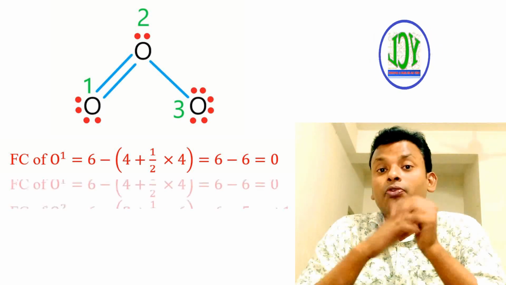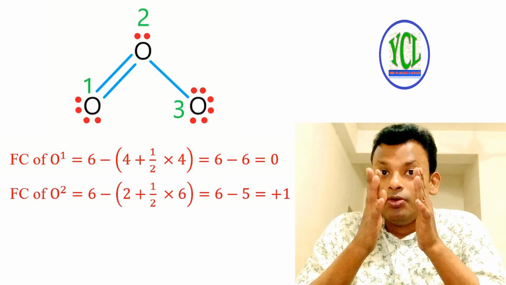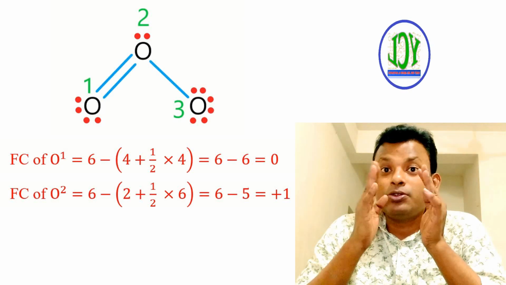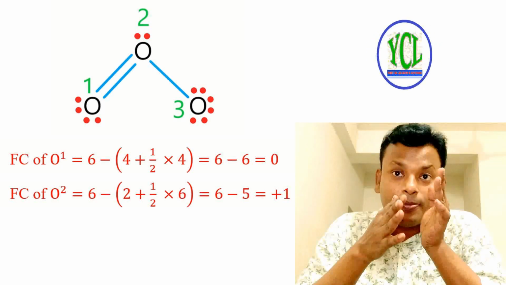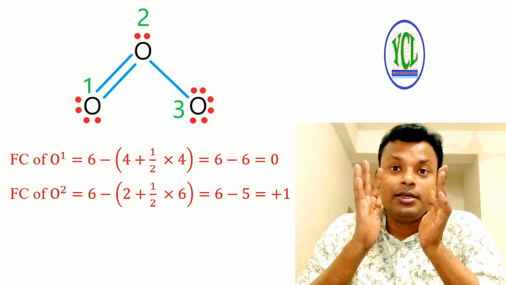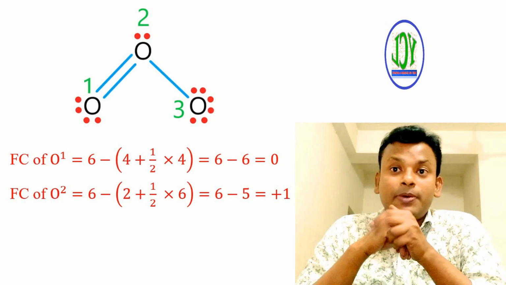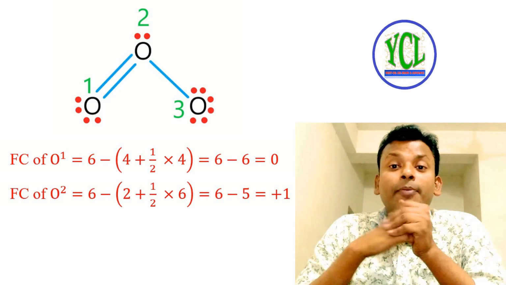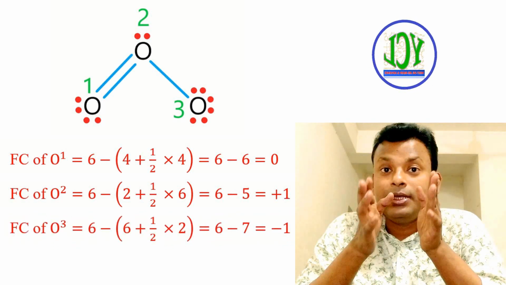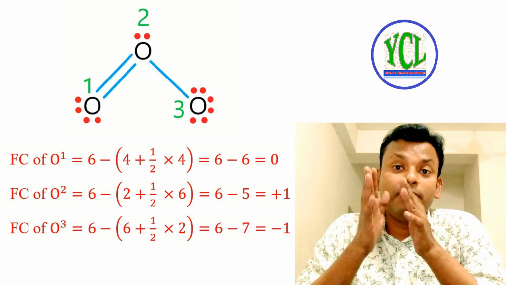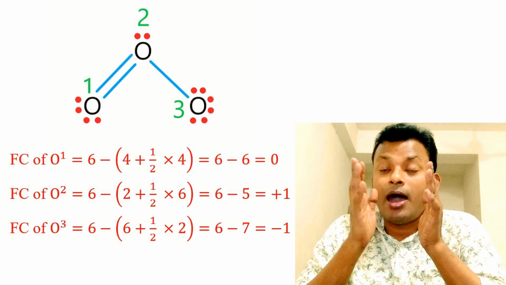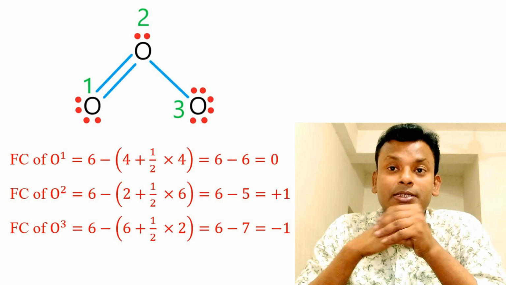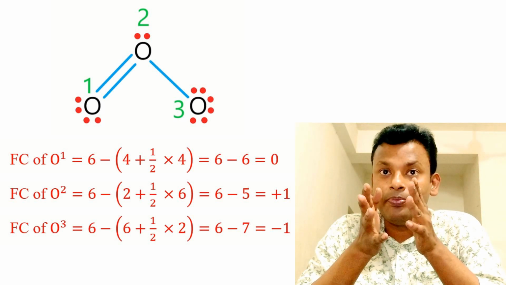Formal charge of O2 equals 6 minus 2 plus half into 6, equals 6 minus 5, equals plus 1. Formal charge of O3 equals 6 minus 6 plus half into 2, equals 6 minus 7, equals minus 1.